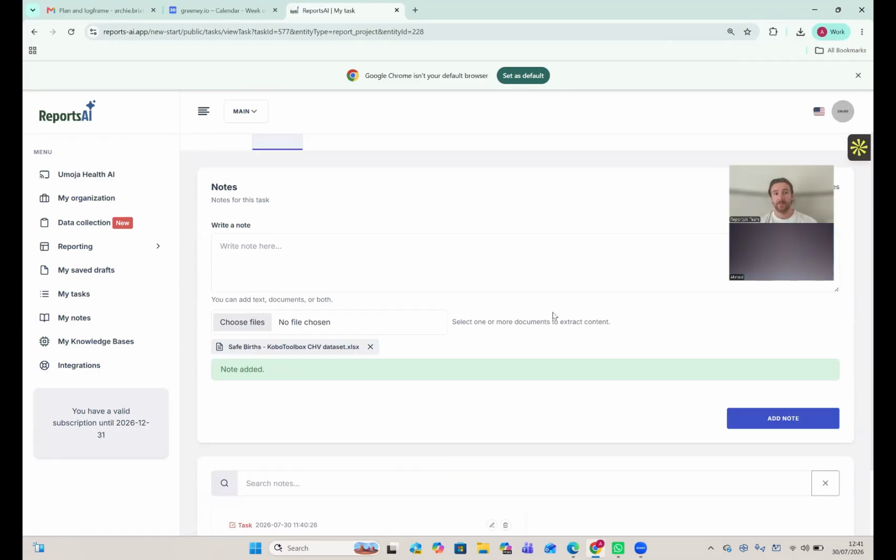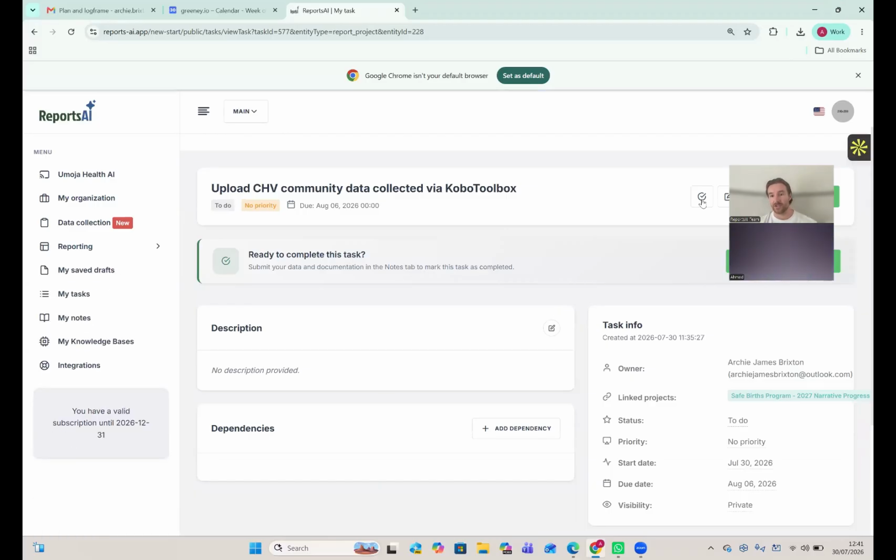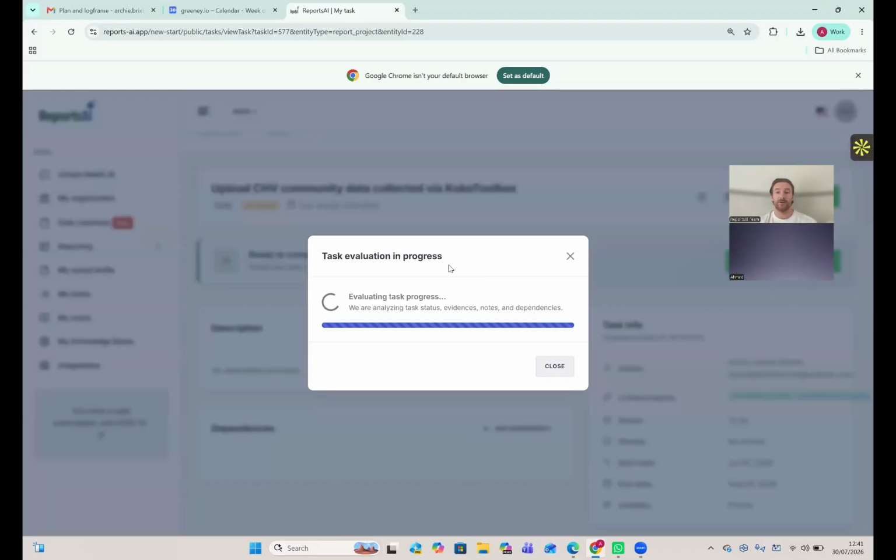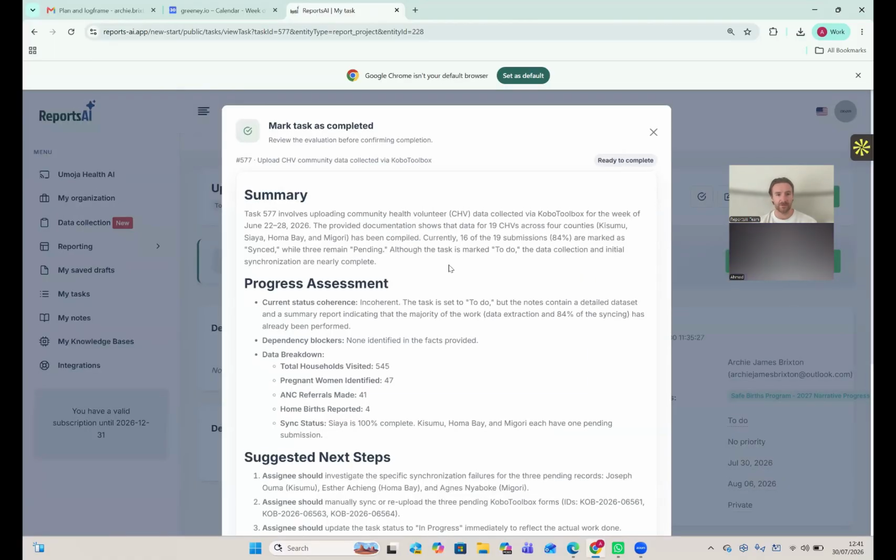And like for us, when we're trying to ensure people's report qualities are high, one of the biggest factors of the quality of your report is the data that actually went into it. So we need to try and ensure that your data quality is strong enough to generate a strong report. So this kind of evaluation that happens is to ensure that your data quality is good enough. So that's the kind of feedback it will give you. But then it will also catch out errors. Like just then, obviously, I had uploaded the wrong file to the task. So then it's saying, okay, this looks like the incorrect doc.